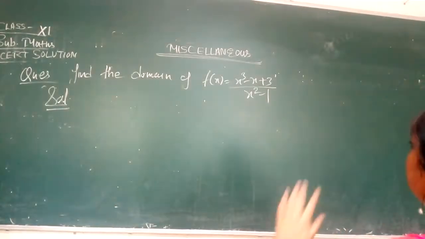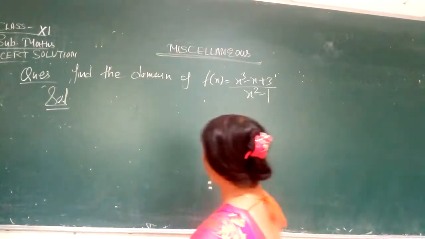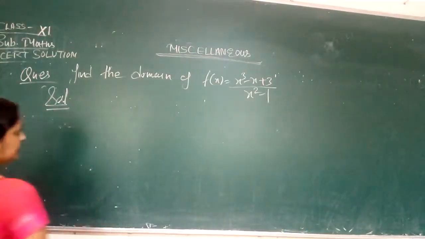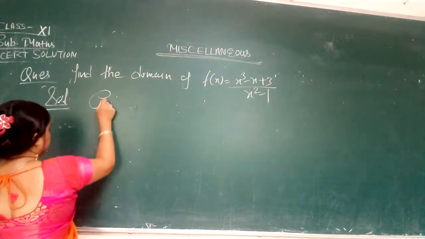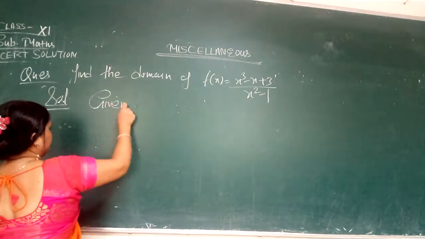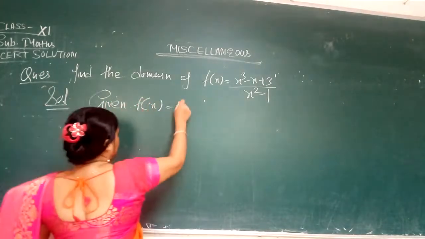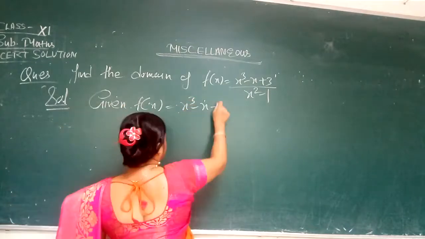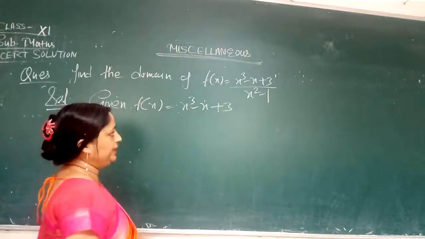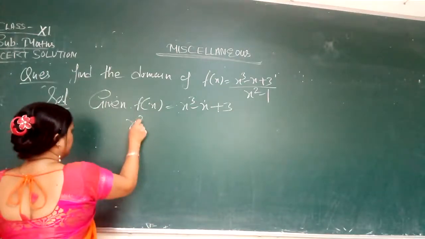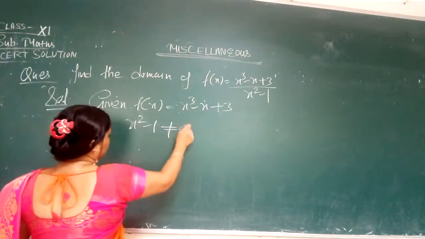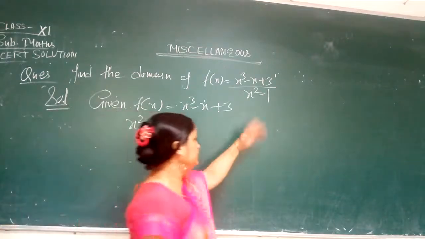Now in this question you have to find out the domain of f of x equal to x cube minus x plus 3 upon x square minus 1. Let us start this solution. Given f of x is equal to x cube minus x plus 3 upon x square minus 1, and for the domain you have to find out this value. Now x square minus 1 is not equal to 0. If it comes 0 then it is not defined.